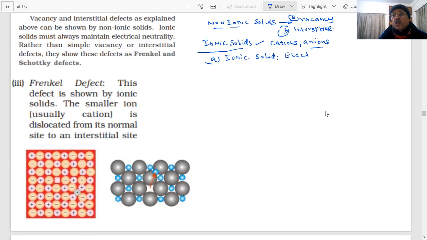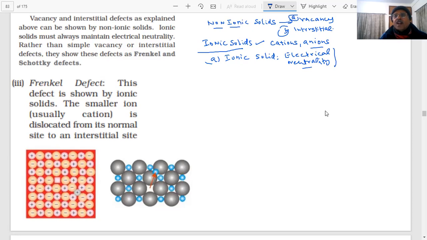What we are saying, student, is electrical neutrality. This is the important condition. If you have a compound, it is not charged. It is not having any electrical charge. If I take sodium chloride, which you are eating, student, it is not charged.